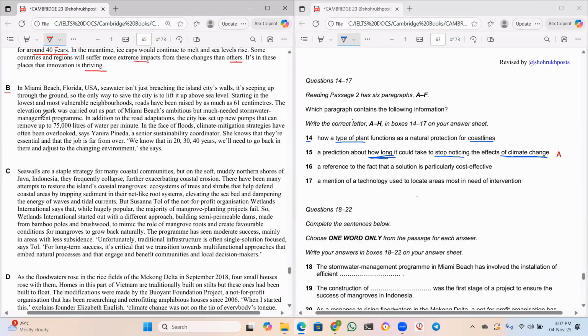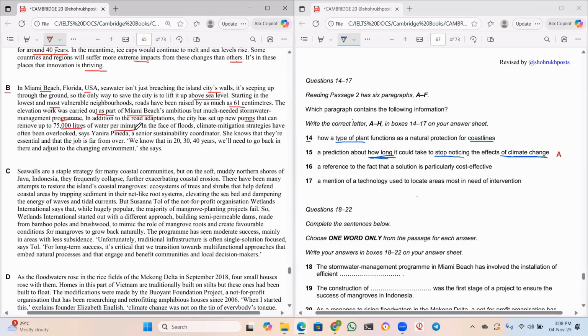So in Miami Beach, Florida, USA, seawater isn't just breaching the island city walls, it's seeping up through the ground. So the only way to save the city is to lift it up above the sea level. Starting in the lowest and most vulnerable neighborhoods, roads have been raised by as much as 61 centimeters. The elevation work was carried out as part of Miami Beach's ambitious but much needed stormwater management program. In addition to the road adaptations, the city has set up new pumps that can remove up to 75,000 liters